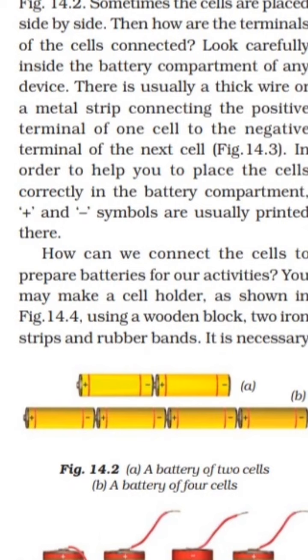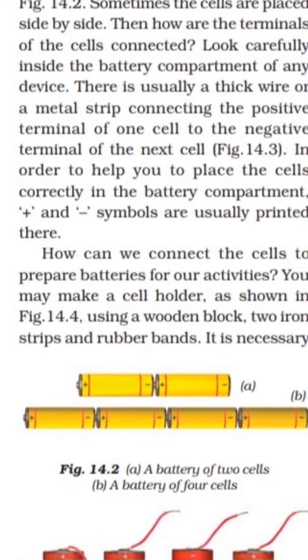You can see in your TV remote also that for the connection of the positive terminal and negative terminal, one metal strip or one thick wire is used, and for placing the cells correctly, the positive and negative symbols are already printed there.